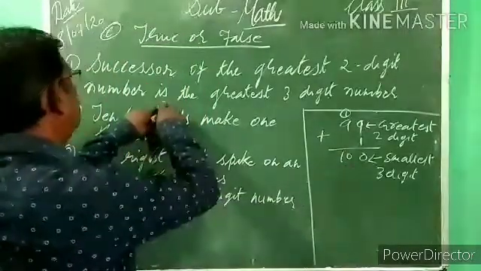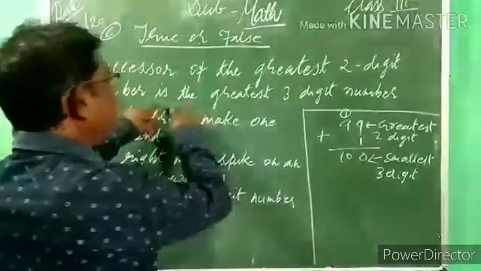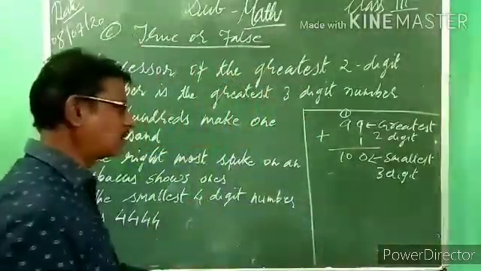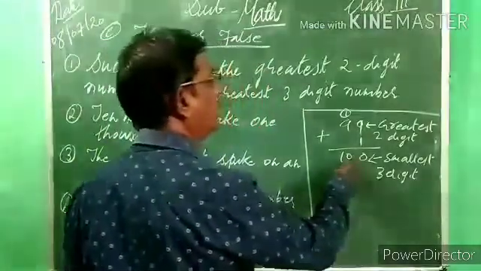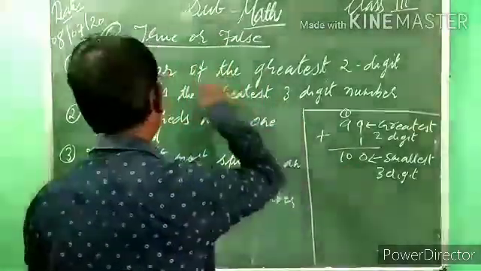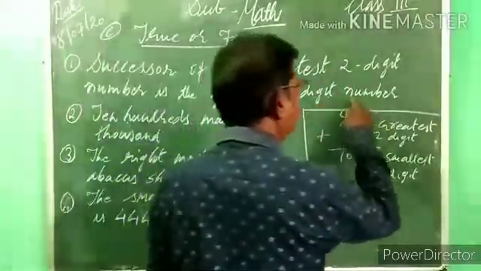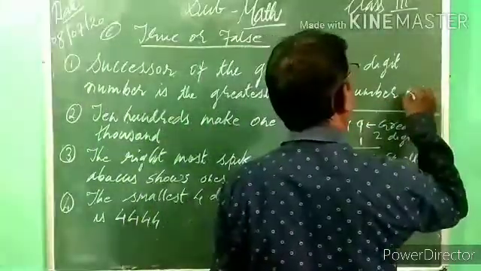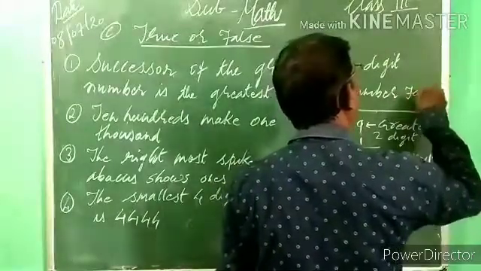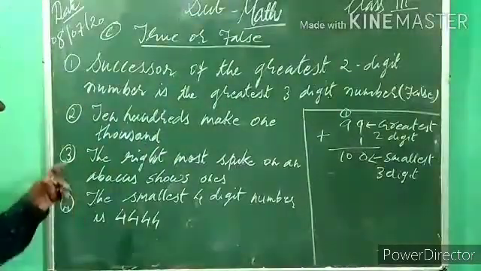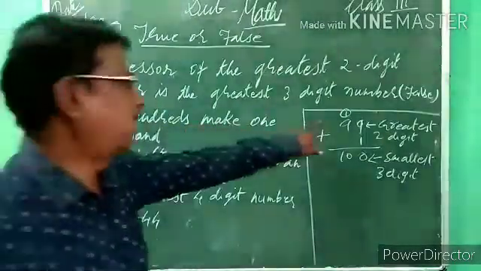But what is given here? Successor of the greatest 2-digit number is the greatest 3-digit number. We are getting 100, and 100 means the smallest 3-digit number, so that is not possible. So this sentence is true or false then? False. F-A-L-S-E, complete spelling, right? False. Understood? With an example, I explain.